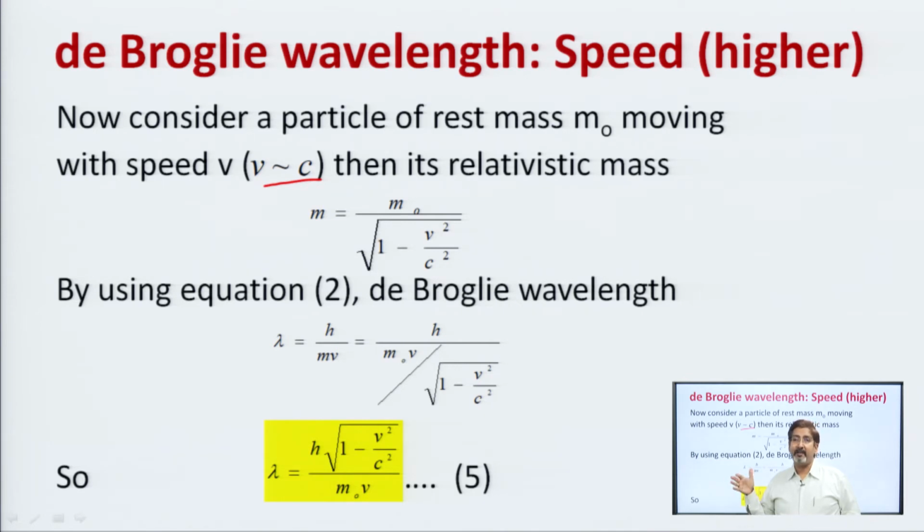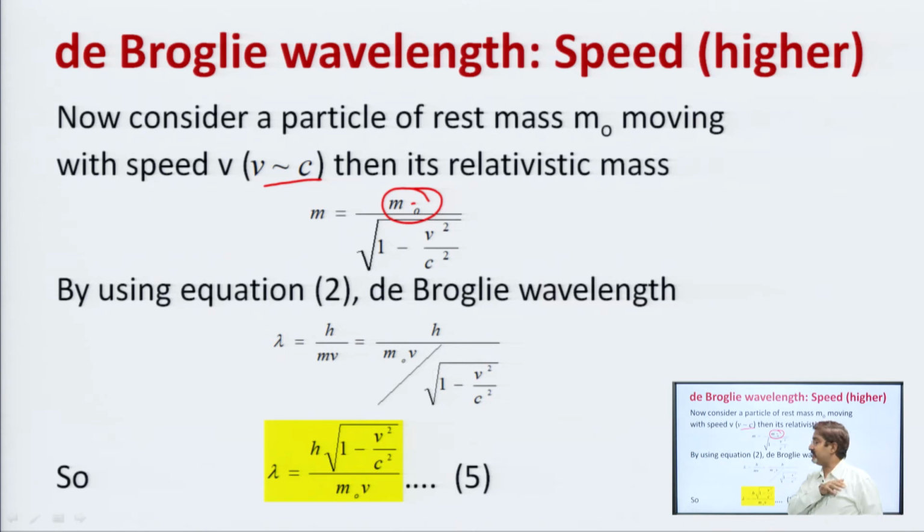or more, then we have to use this formula only, that is, we have to replace the mass by the relativistic mass. This is the formula you have studied in module number 1, that relativistic mass is given by m is equal to m naught upon under root 1 minus v square by c square. You know 1 upon under root 1 minus v square by c square is the relativistic factor. M naught is the rest mass. The rest mass is actually the mass of the body corresponding to v is equal to 0,